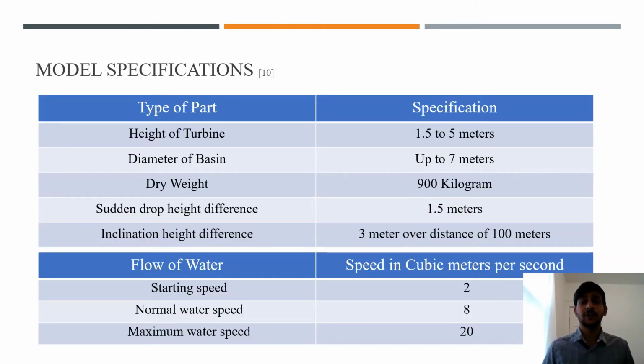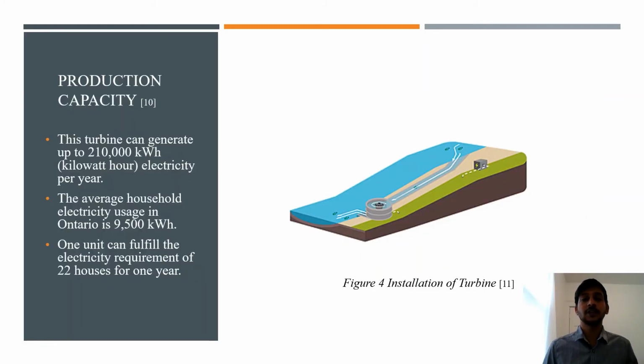The dry weight of the turbine will be 900 kilograms with 7 meters diameter of the basin and 5 meter height of the turbine. This turbine can work at a water speed from 2 to 20 cubic meters per second. This image shows how the turbine will be installed.